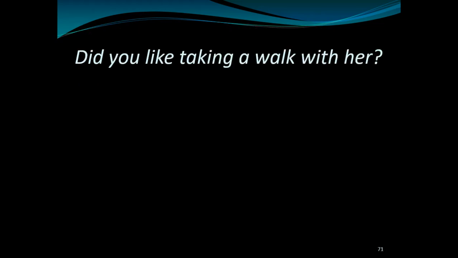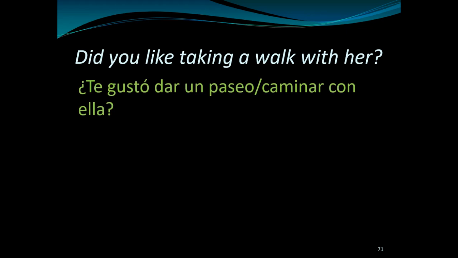Okay? Did you like taking a walk with her? Question. Okay, you go out for a walk, you come back. I'm like, hey, did you like taking a walk with her? Here it is. "¿Te gustó?" Did you like? "Dar un paseo" is to take a walk. There's also this verb "caminar", so choose one. I don't know. "Dar un paseo" or "caminar". There's also the verb "pasearse", but I didn't want to use that because there are some other rules that I don't want to talk about right now. And then "con ella", with her.